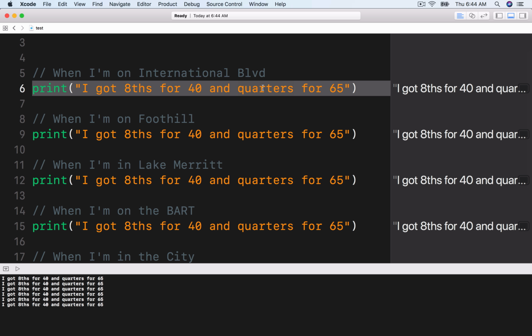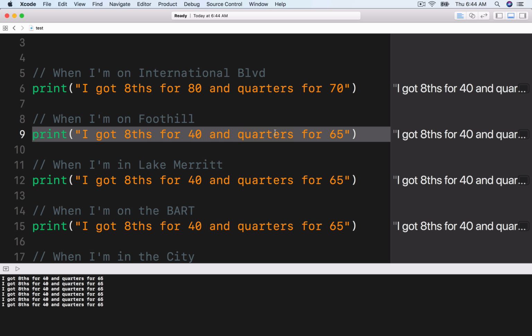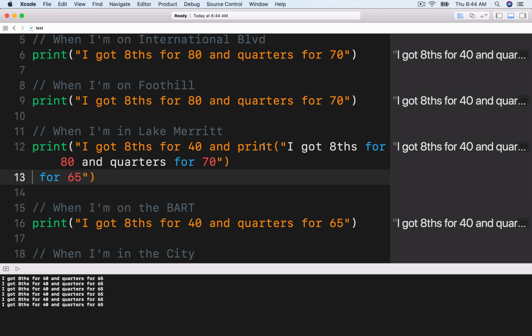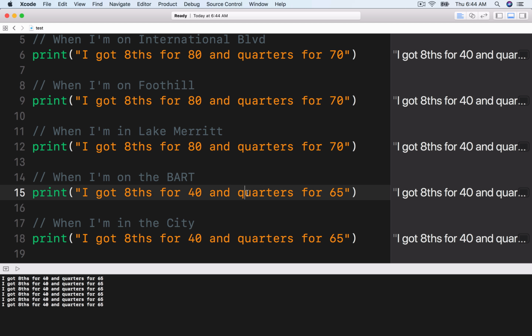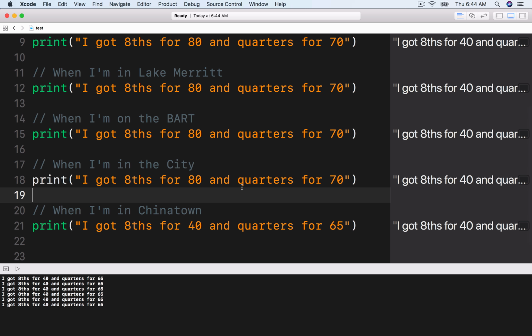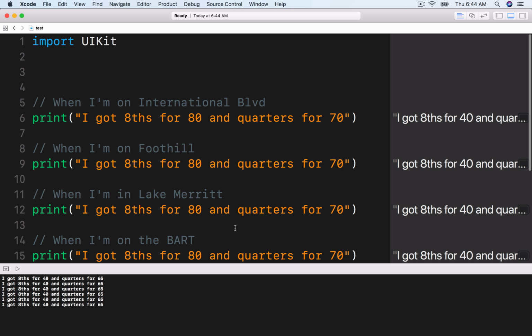So this is what's happening today. What if tomorrow, the prices change? So it's going to be like if I change it to 80 and then this is going to be 75 or this is going to be 70. I have to change this code, right, in 6 different places. And knowing humans, because I'm a human, right? Humans make mistakes.